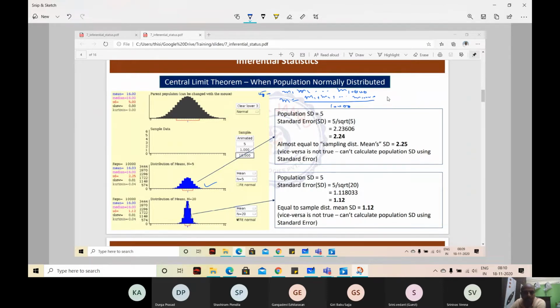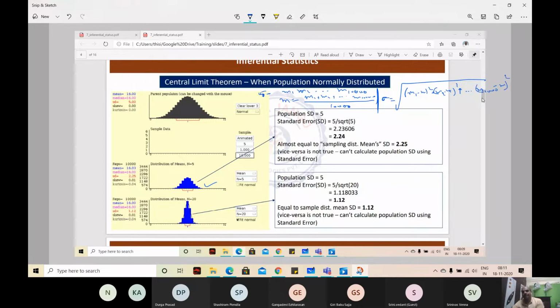And then what is the formula for standard deviation? Square root of variance. What is variance? m1 minus m square plus m2 minus m square plus and so on, m 10,000 minus m square.